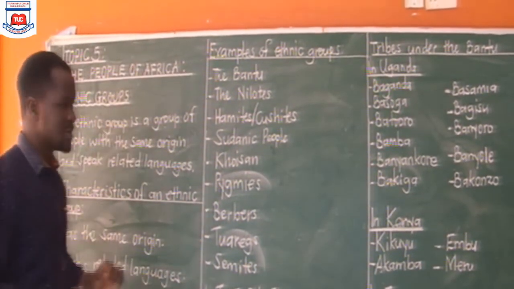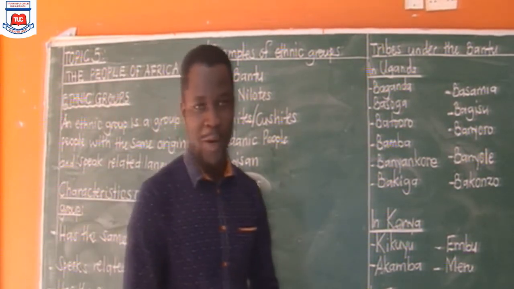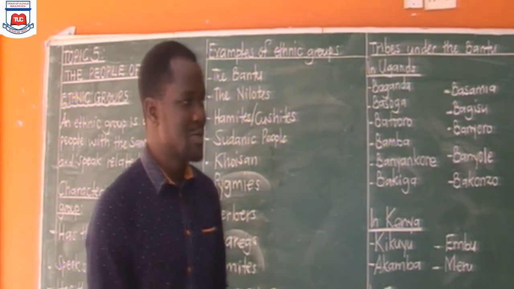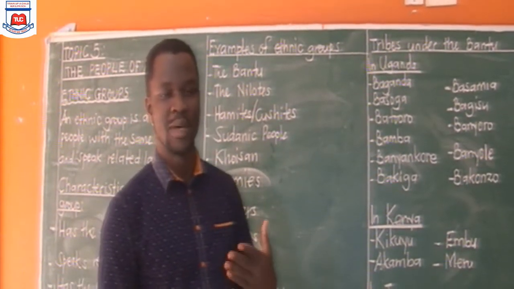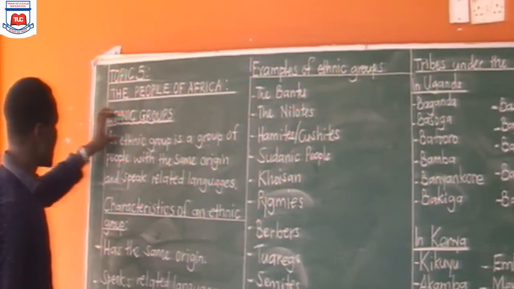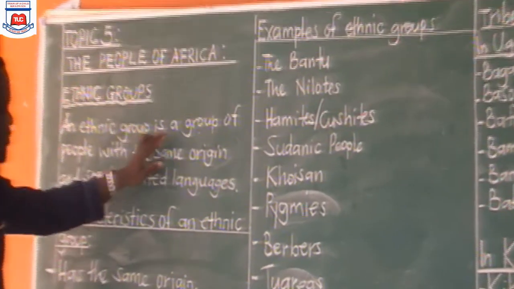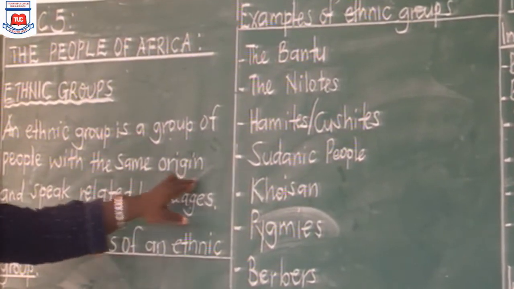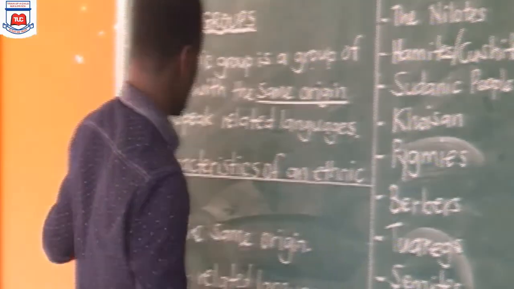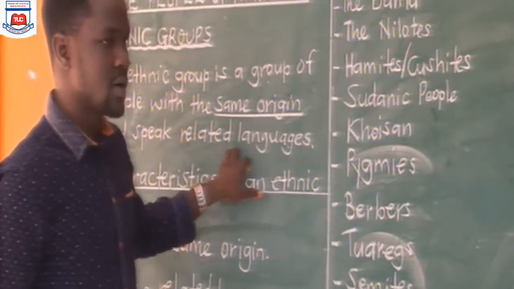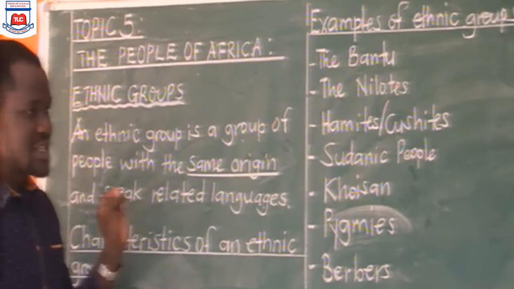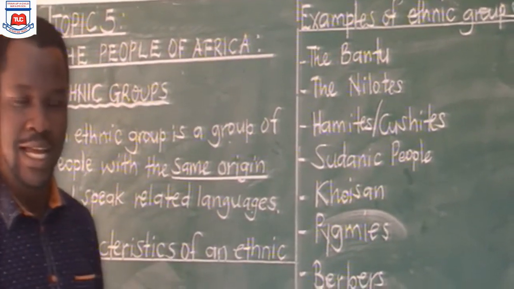This is not something which is new to us as candidates. We have been learning about ethnic groups right from those lower classes. So it's going to be, at the same time, maybe a revision to us. So to get on board, an ethnic group is a group of people with the same origin, and these people speak what we call related languages. An ethnic group is a group of people with the same origin and speak related languages.